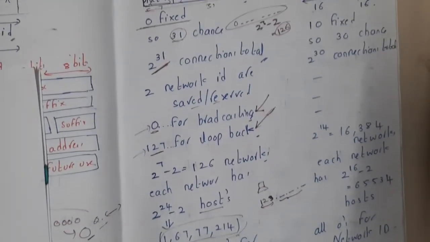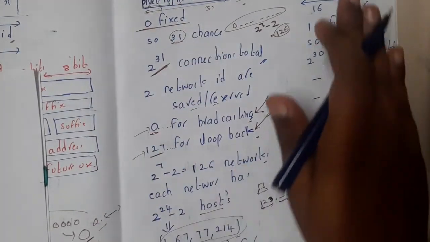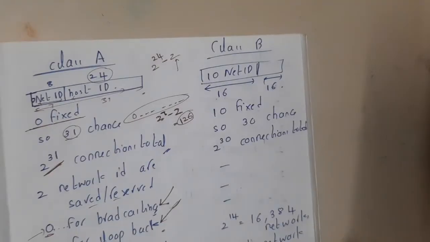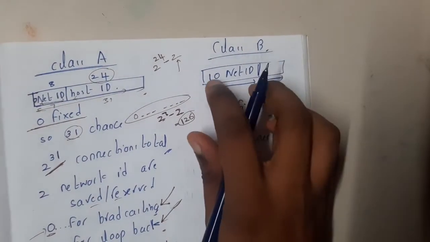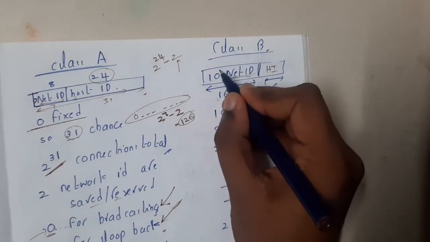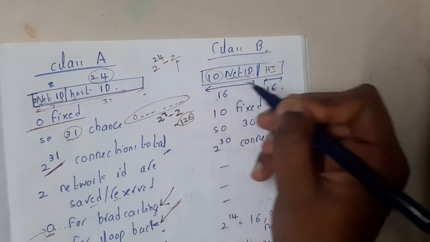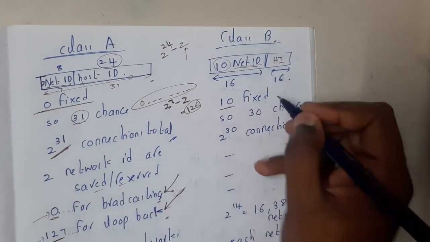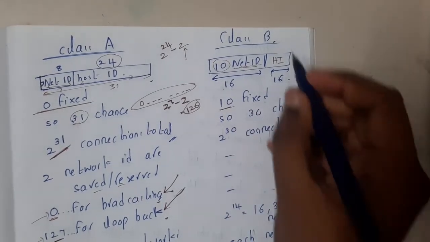About the terminology. The same terminology will be repeated in class B. So let us concentrate again, it will be really easy. In class B again we will have the same network ID concept and host ID concept. If you recall, in network ID in class B we reserve 2 bits. So indirectly 2 bits are fixed. Yes, 10 is fixed. So in total how many bits can you mess with, guys?